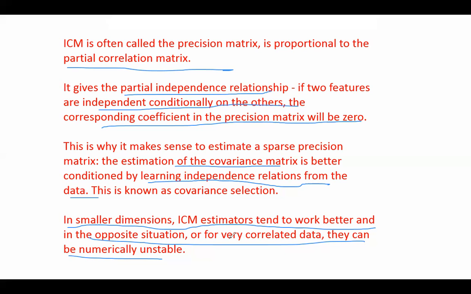So in that situation, ICM estimation is good, which is the normal case in which I get the training data. But if your data is highly correlated, all the variables correlated with each other almost, or highly negatively correlated, then ICM estimation is probably not going to work well, because its job is finding conditional independence. There is no independence in it, so how is it going to work? It won't have any zero values. So just go with the covariance matrix in that case. Right?